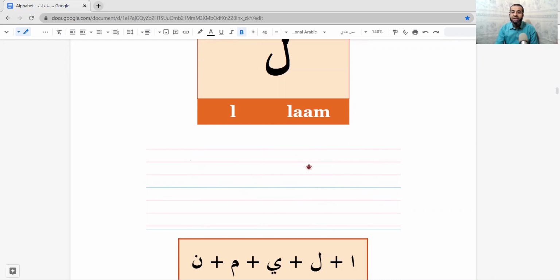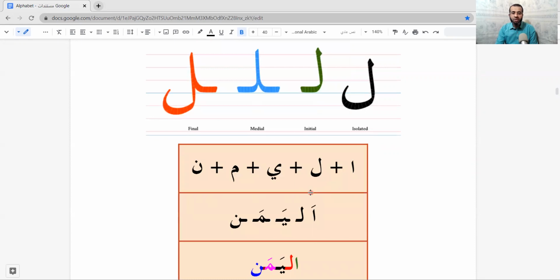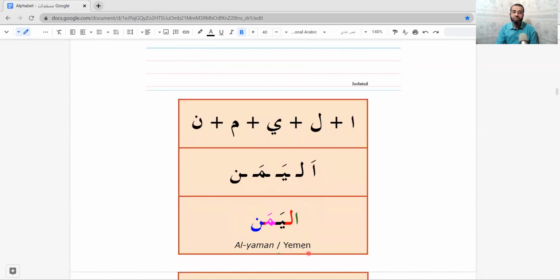You see here, it looks like a mirror image to capital L in English. Look, this is la, and the capital L will be like this. Yes. Can you read this word? It means Yemen, Yemen.